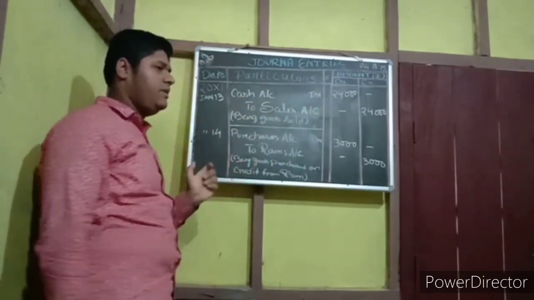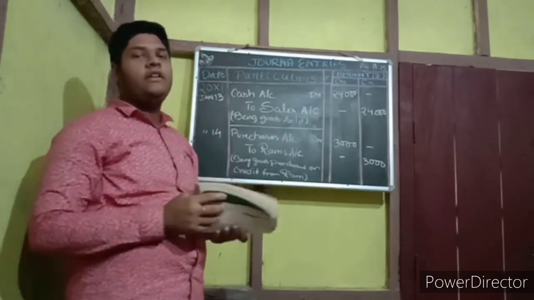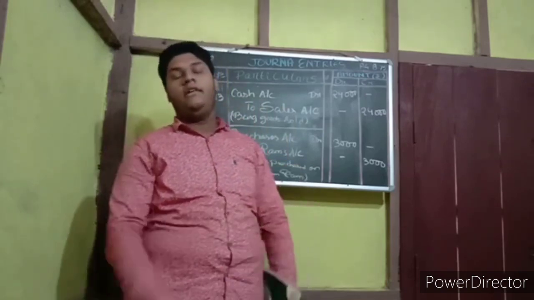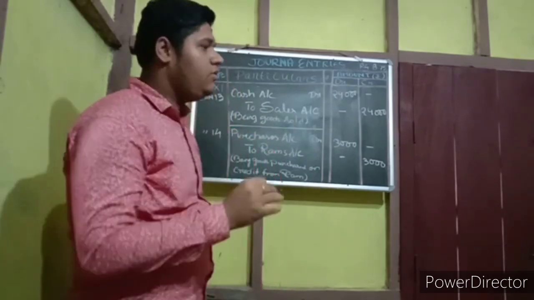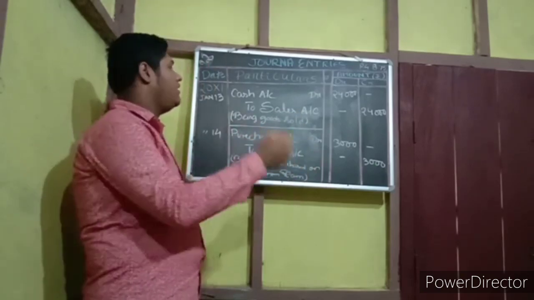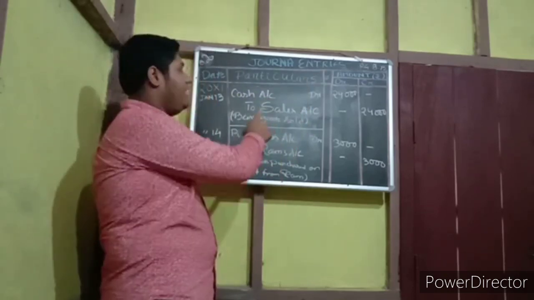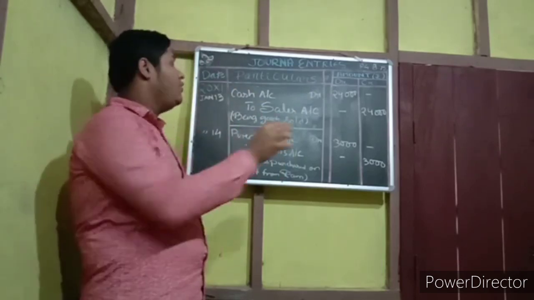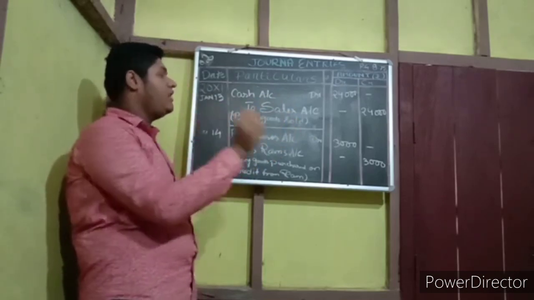Same golden rule: the nominal golden rule is for nominal accounts. What is the golden rule? Debit all expenses, credit all gains. Though cash is a real account, what does its golden rule say? Debit comes in, credit goes out. So in normal terms, if you sold something, automatically you are receiving the cash, so cash comes in, debit comes in, so we write cash account debit. And sales is a nominal term, which means debit all expenses, credit all gains. You receive the cash, that means your gain. And the term is sales. So sales is a gain, so we write sales on credit.